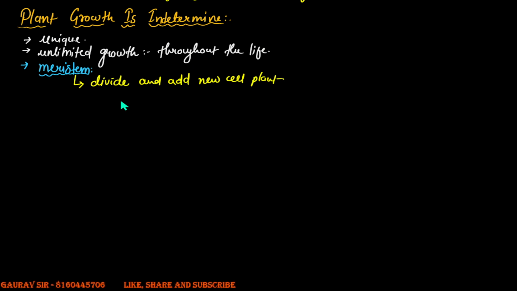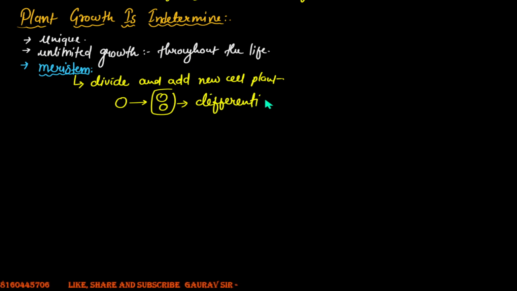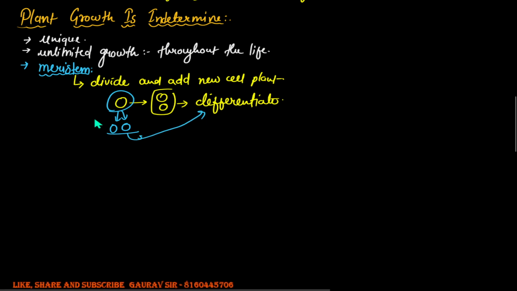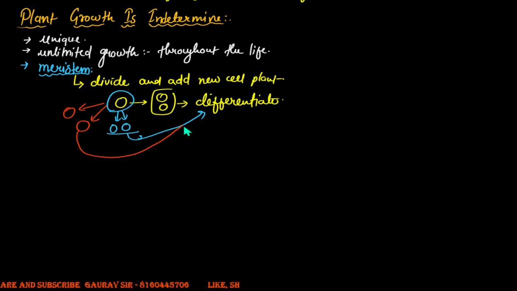So what you'll find is there is a meristem. Now these meristems will divide and they'll form new cells. These cells will go ahead and elongate, and then they will differentiate. The parent cell will divide again and add new cells. These cells will again elongate and undergo differentiation, right? The meristem which is left would again divide and form new cells. The new cells would elongate and again differentiate.